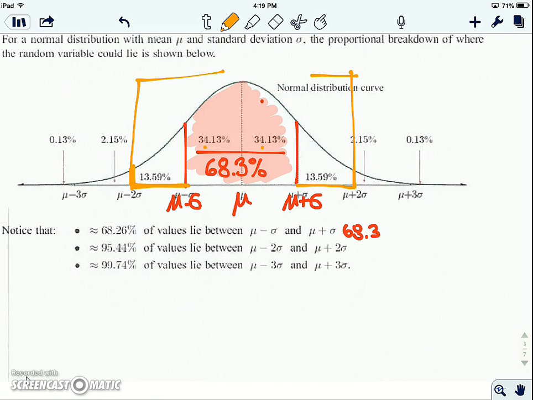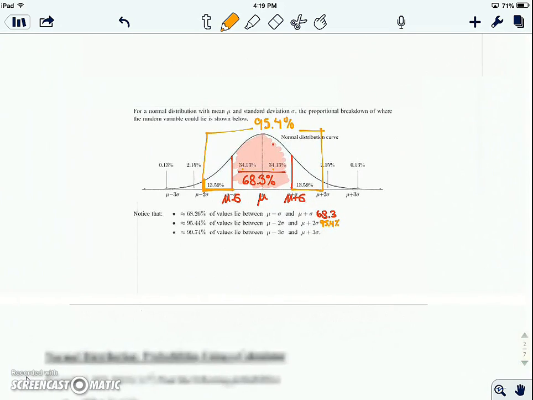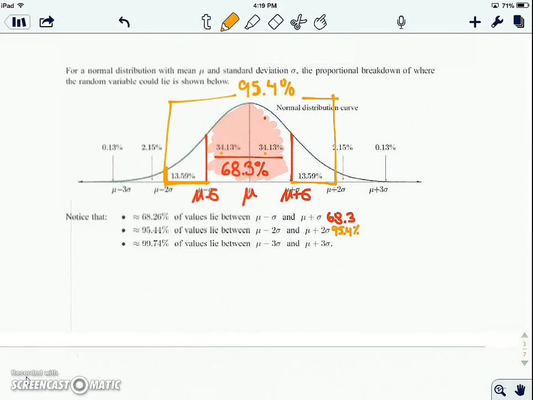From here to here, we're going to have about 95.44%. So for IB, we'll call it 95.4. And what you'll do is go ahead and just add up the actual numbers here, and at the end, round.